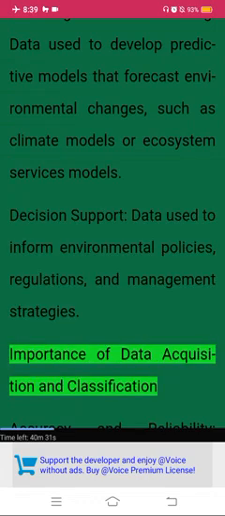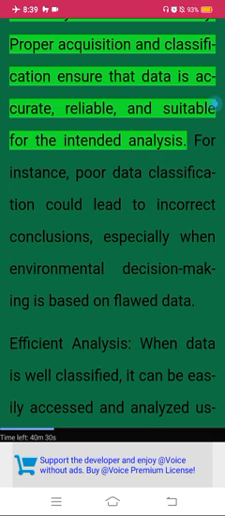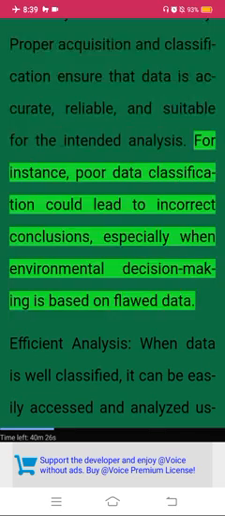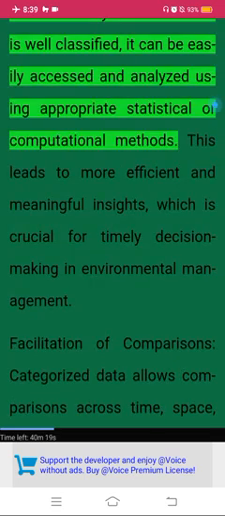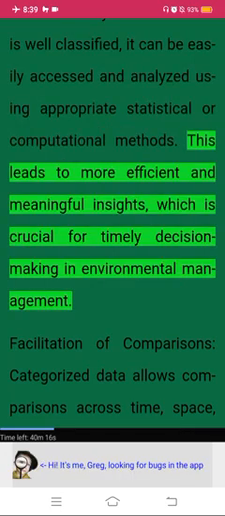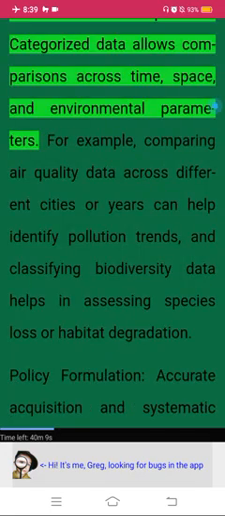Importance of data acquisition and classification. Accuracy and reliability: proper acquisition and classification ensure that data is accurate, reliable, and suitable for the intended analysis. For instance, poor data classification could lead to incorrect conclusions, especially when environmental decision-making is based on flawed data. Efficient analysis: when data is well classified, it can be easily accessed and analyzed using appropriate statistical or computational methods. This leads to more efficient and meaningful insights, which is crucial for timely decision-making in environmental management.